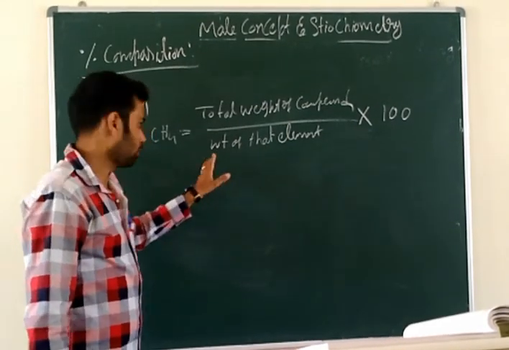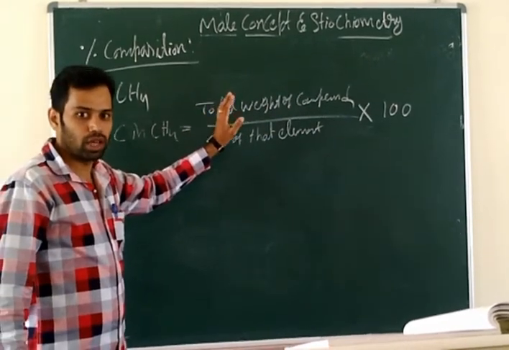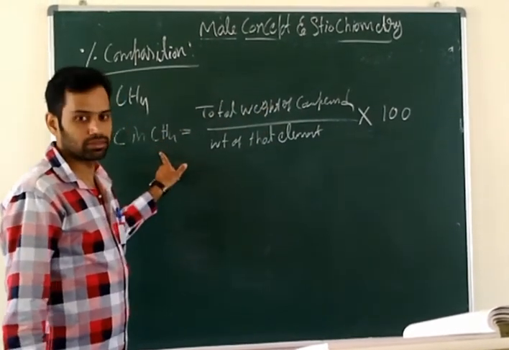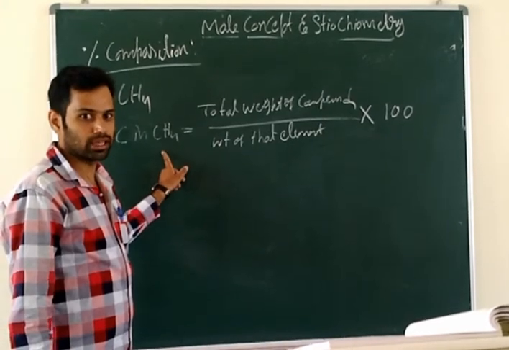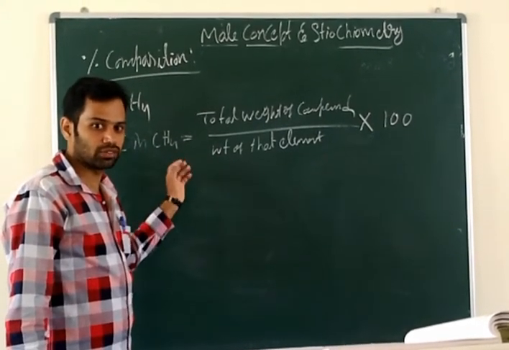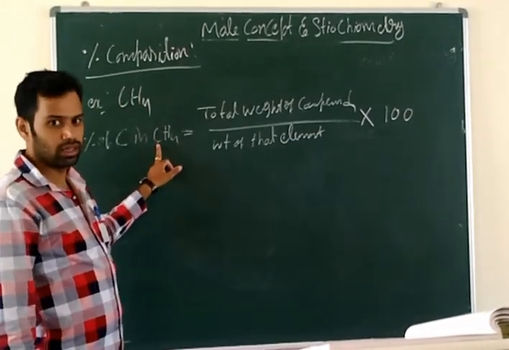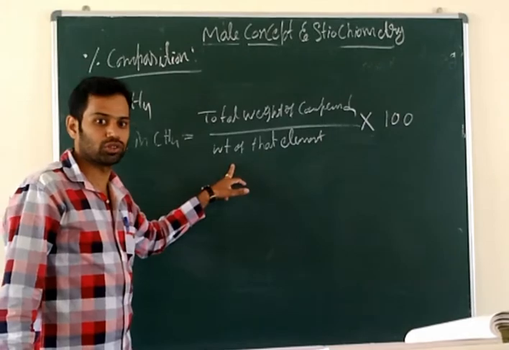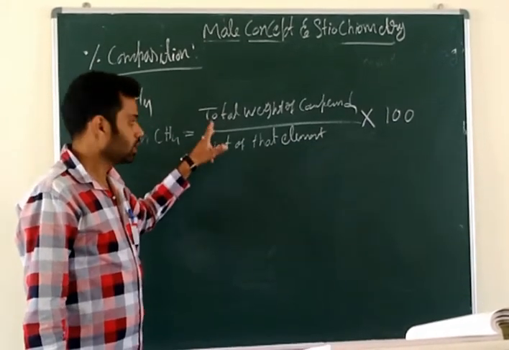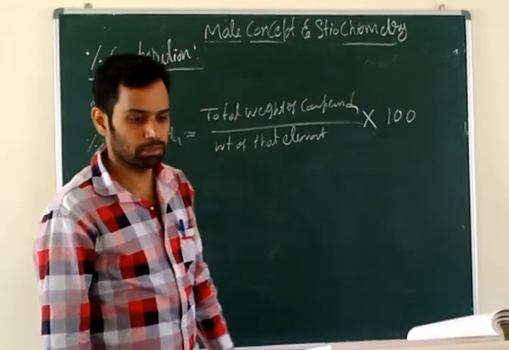Weight of the element in the compound. It means total weight of the compound, so first you should find the molecular mass of methane. Write the molecular weight of the compound, divided by the weight of the element. If you are finding carbon, only the carbon weight you should take there. So you have to divide it, and for the answer you should multiply by 100. That's it. That is the percentage composition.